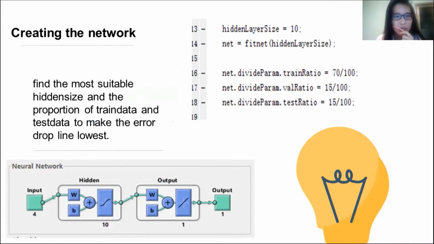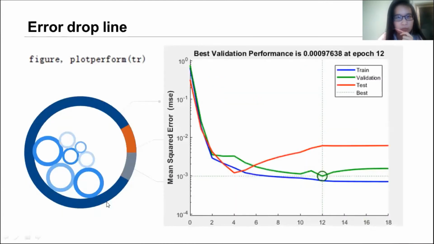Then let's come to the most important part, creating the network. We find the most suitable hidden size and the preparation of training and testing data to make the error drop line to be the lowest. This picture shows the structure of our neural network. We can see from the picture the hidden size is 10. This picture is the error drop line, mean squared error. We can say at 12, the error decreases to 10 to the power of minus 3.